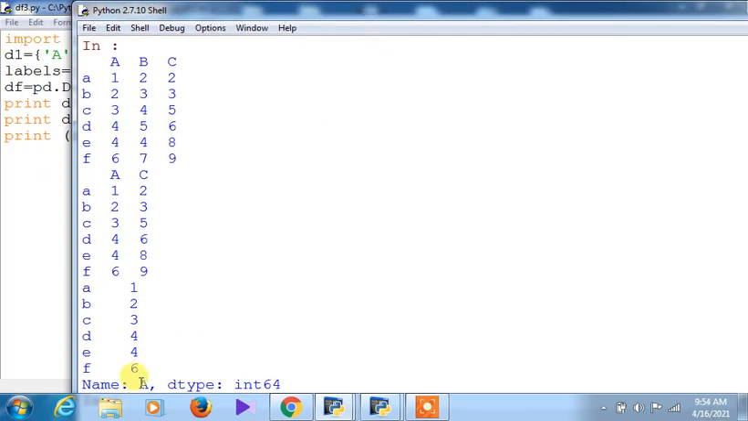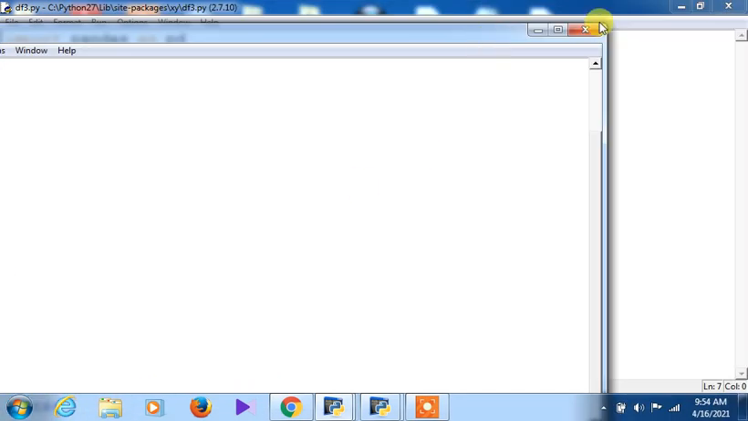name A, and how many indexes does it have? A B C D, A B C D E F, and its name is A. So that is actually being printed with the label name. This is the label name, and the data type is int64. That comes, showing the nature of the data actually. So A B C D E F is the index.